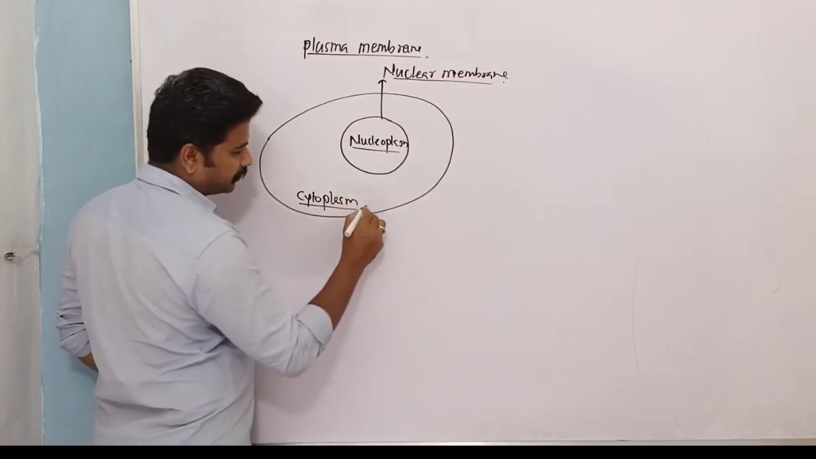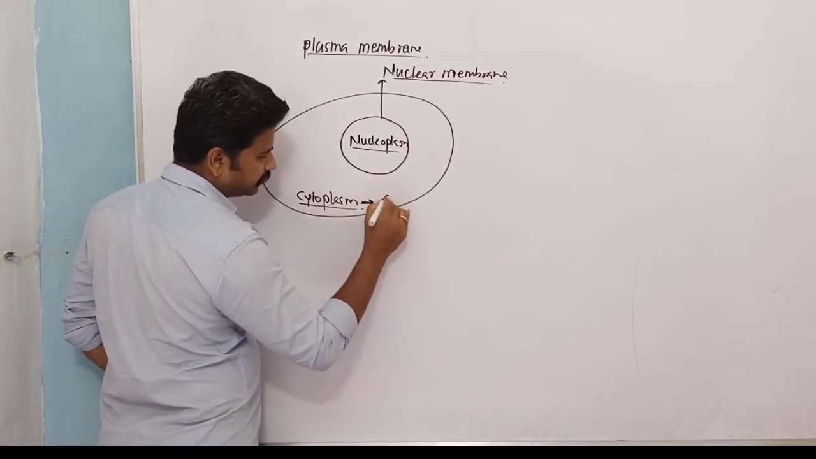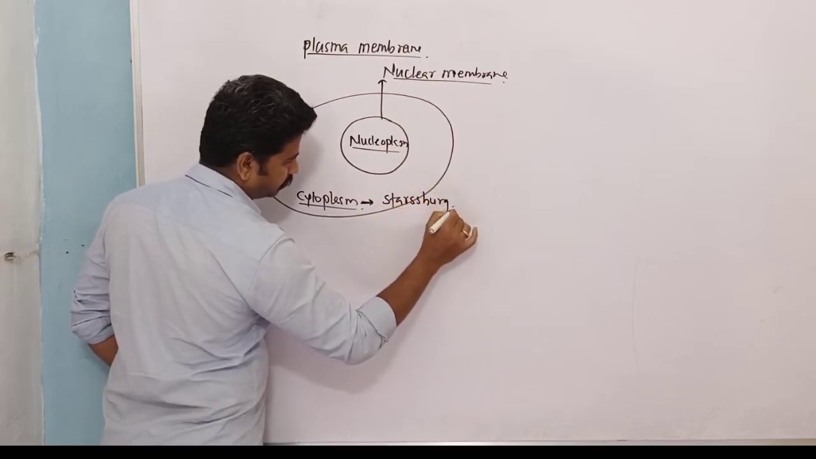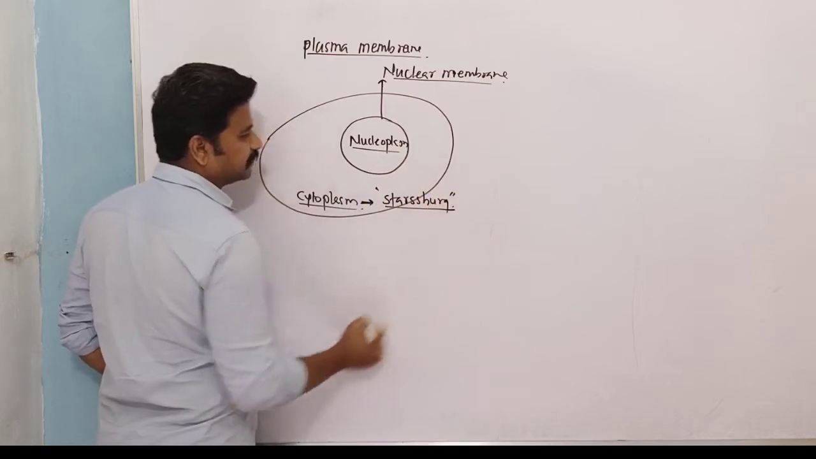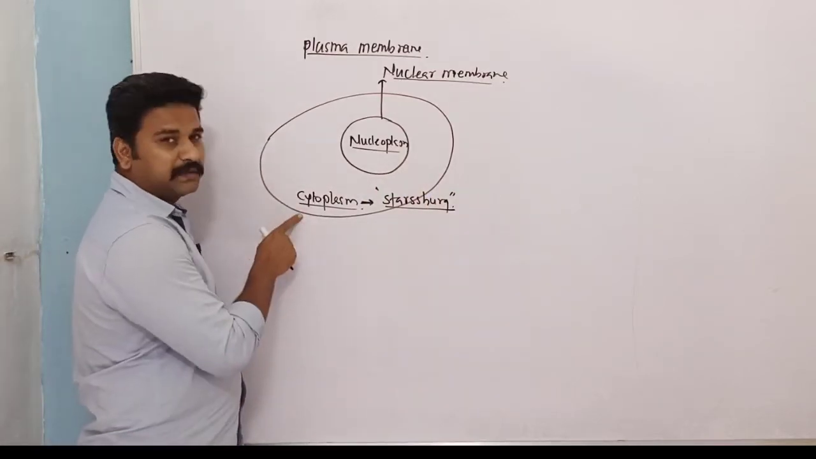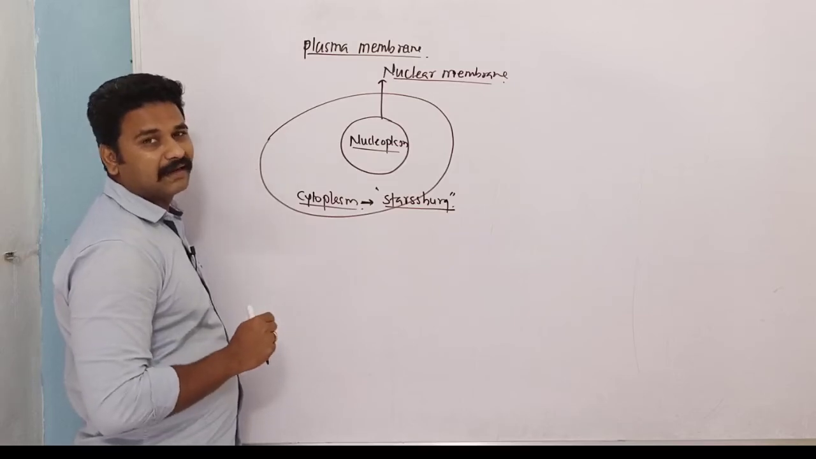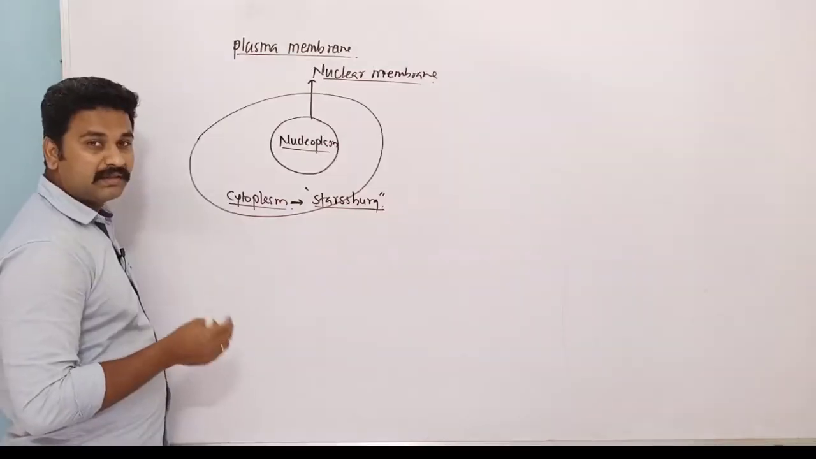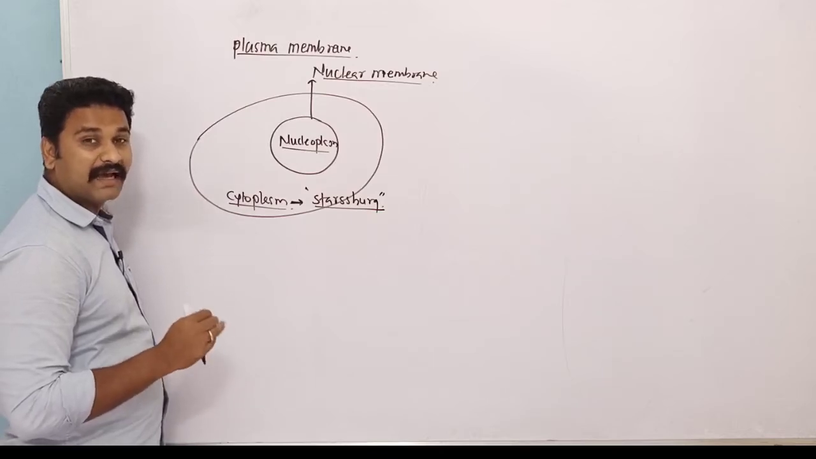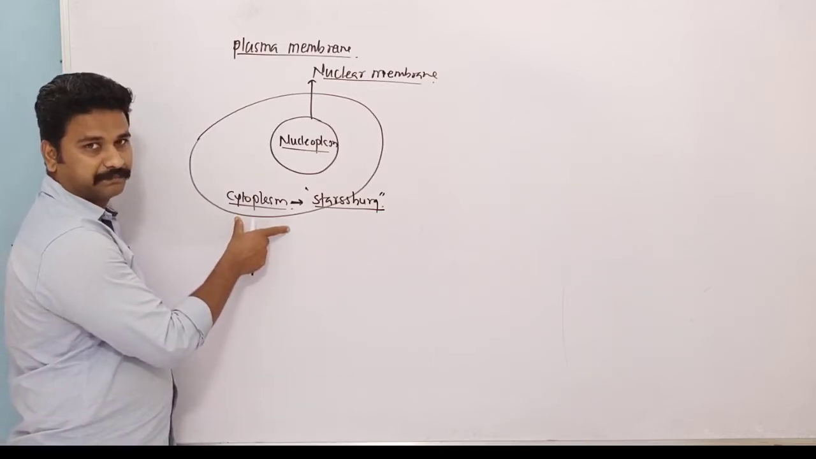This term cytoplasm was given by Strasburger. So Strasburger was the scientist who coined the term cytoplasm. Now this cytoplasm is the main arena for cellular activity. All the cellular activities which take place inside the cell are actually happening in the cytoplasm.